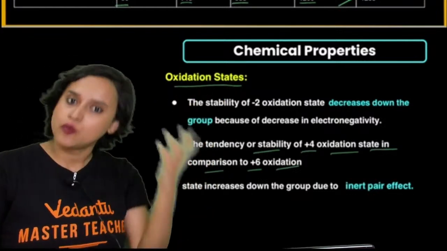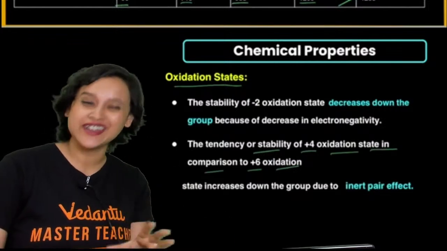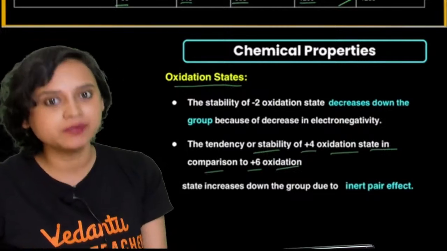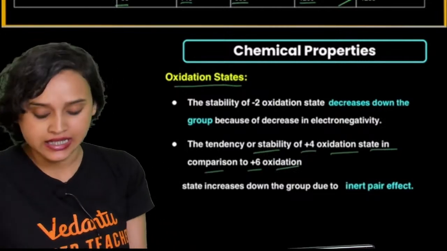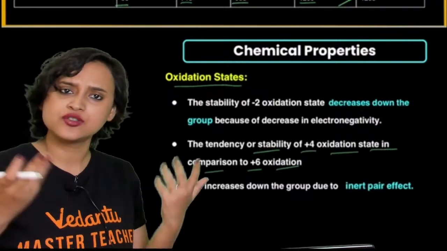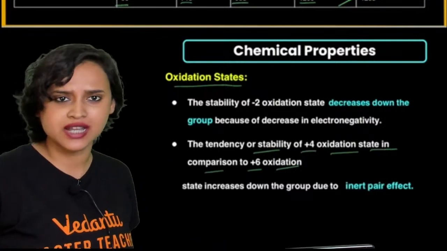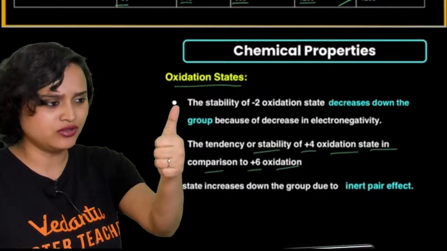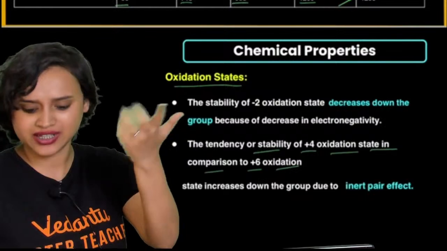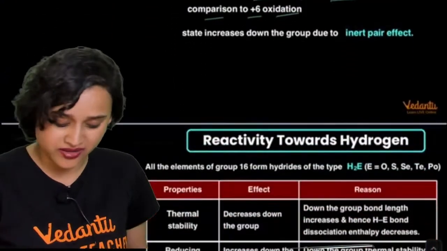Once again, poor shielding effect and inert pair effect. Because of the inert pair effect, you will see that the +4 oxidation state will be majorly seen. All right, everybody, that's it. So these are the few exceptions that you know. One thing is the very bad shielding effect of d and f orbitals. Second thing is the inert pair effect. These are the only reasons for exceptions, everybody, nothing else.